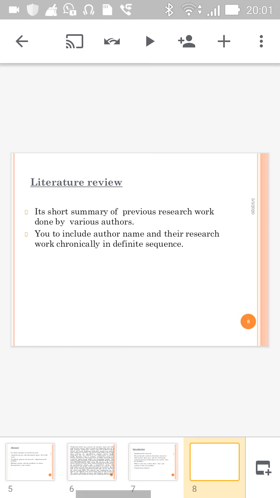Next one is literature review. Literature review is a short and sweet summary of your research work, and you have to discuss author wise research in a definite sequence. So you have to discuss the name of the author and what they have done in their research in a definite chronological sequence, as you have to refer in the reference section.